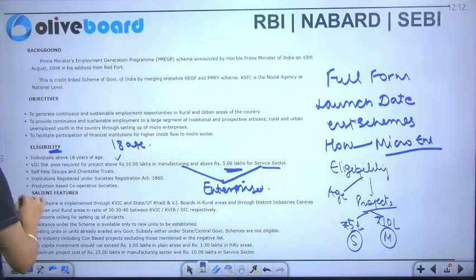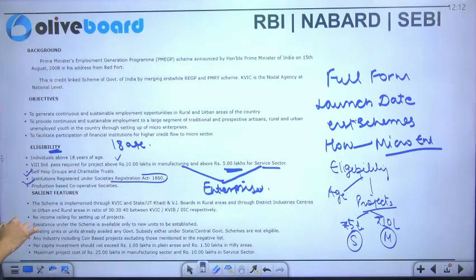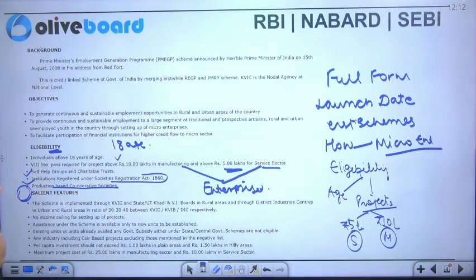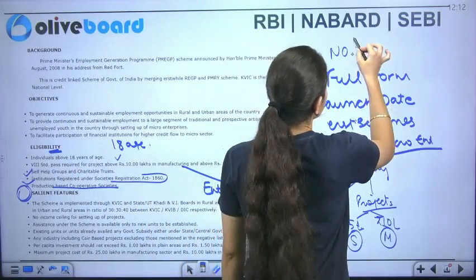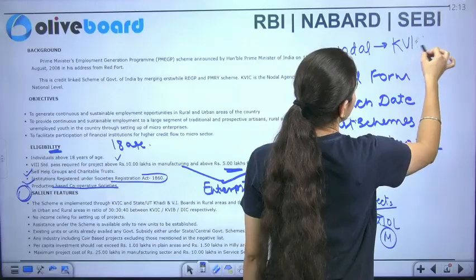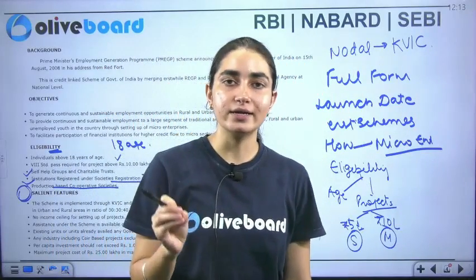Okay, along with that, self-help groups and charitable trusts are eligible. Institutions registered under the Societies Registration Act 1860 should be there. Production should be based on a cooperative society, and we have salient features related to it. One of the features is that they can ask you about the nodal agency also. What is the nodal agency? So we have the Khadi and Village Industries Commission. This is the nodal agency of the Employment Generation Program.